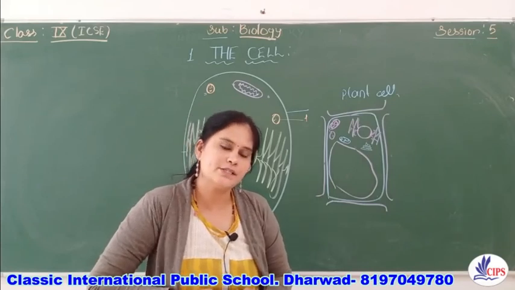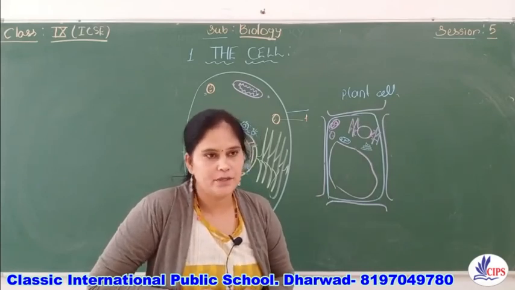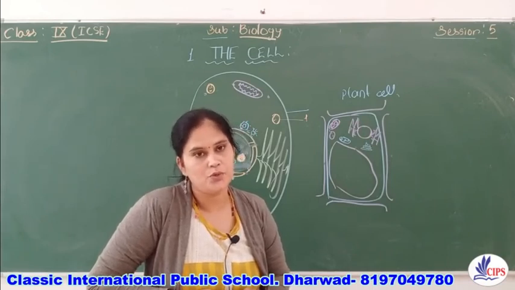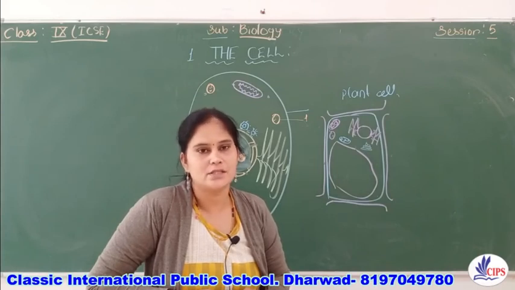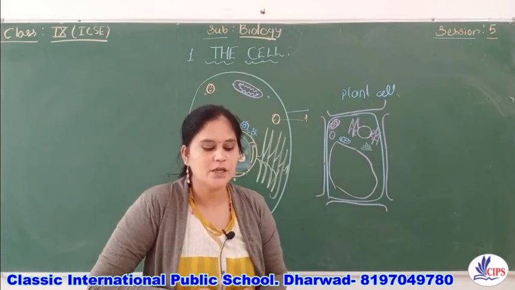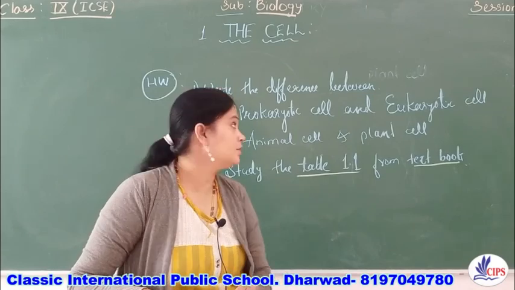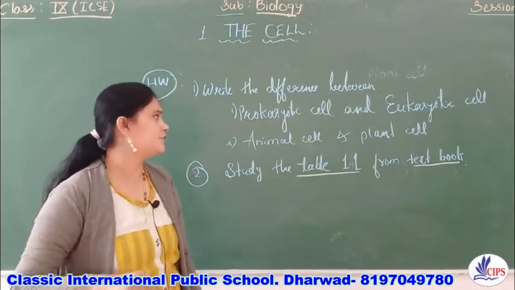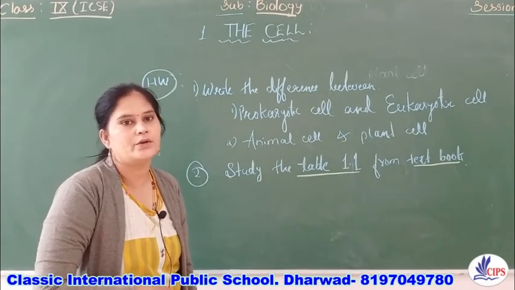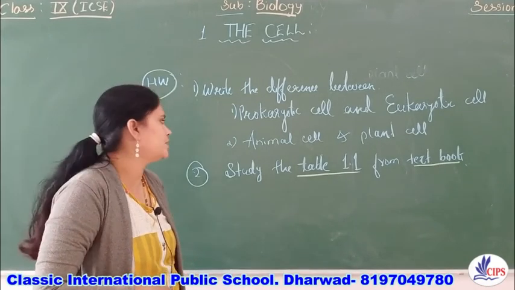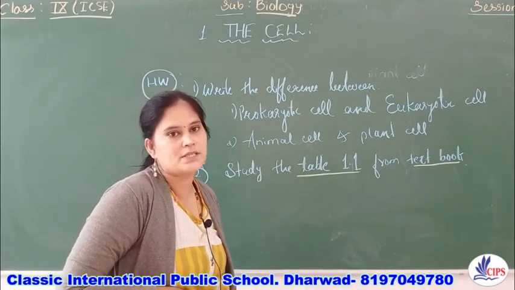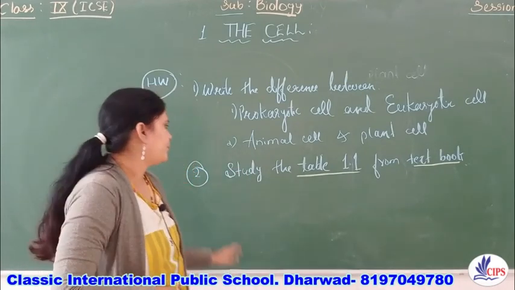Okay, so this completes your chapter or lesson, children. Along with this, the PDF will be sent to you, so you need to write the exercise part. Children, note down the homework. You have to write the difference between the prokaryotic cell and the eukaryotic cell, and also write the difference between the animal cell and the plant cell.